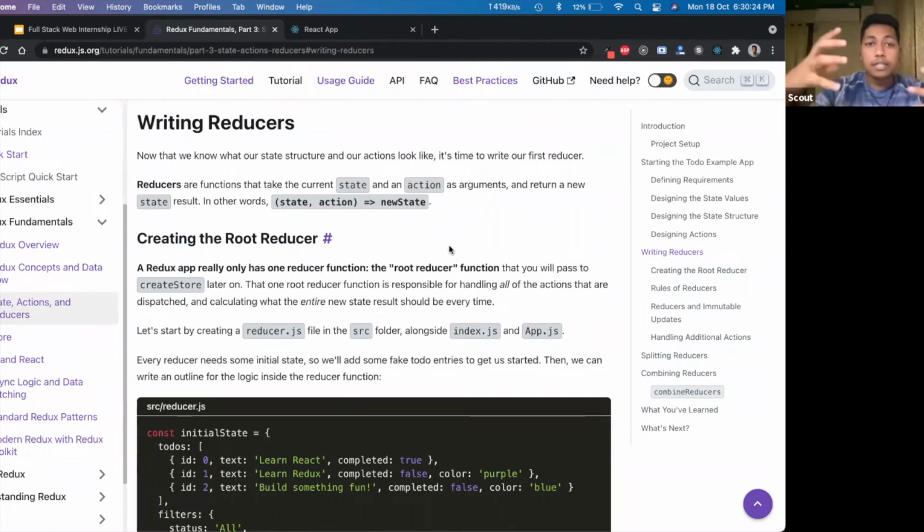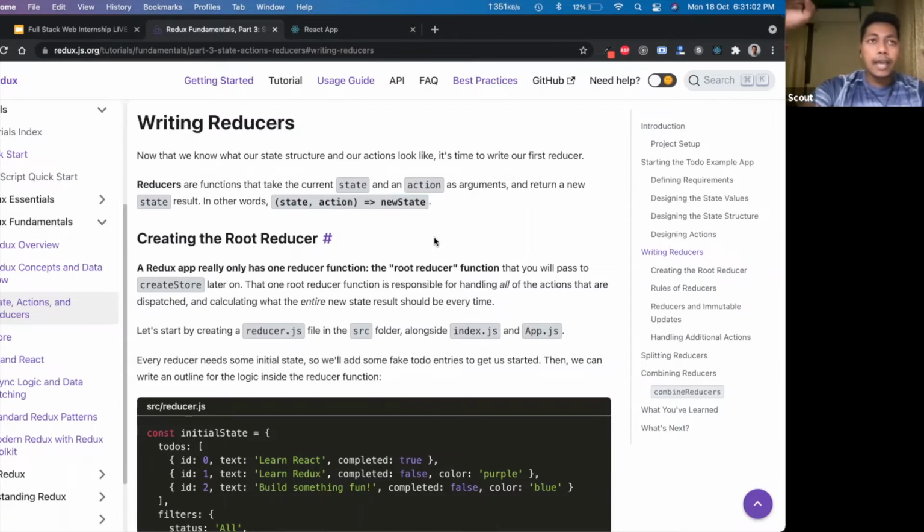Now, just for imagination, if you consider the Redux store as a database, you can consider these reducers as tables of your database. Understood? Just concept-wise, I'm saying. Reducers are pure functions that have access to the root state, means the root database, and they take actions. Actions are something which you can use to change the state value.